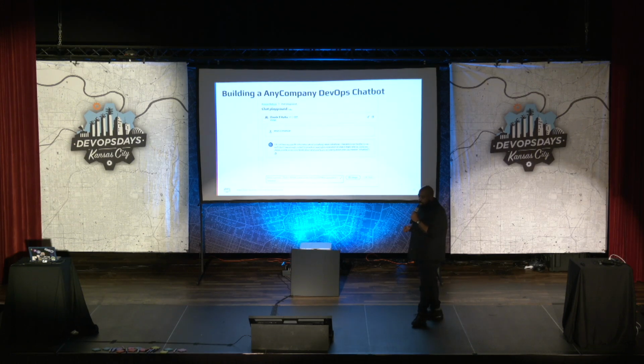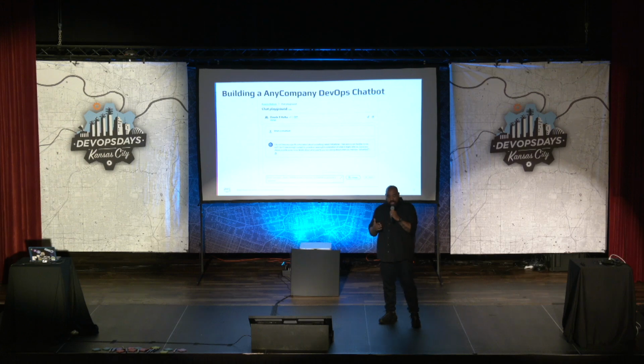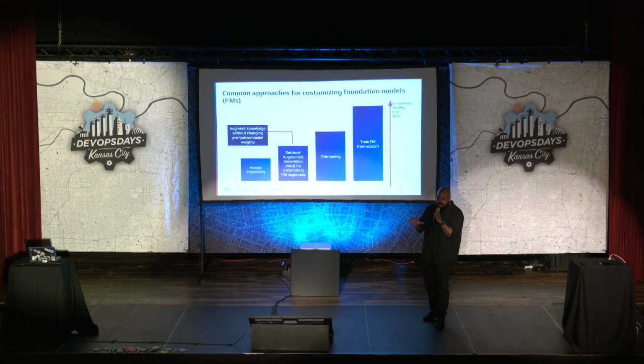For example, here we're using the Anthropic Claude 3 large language model, and we're asking it about our internal application called Inframind. Notice that Claude has no recollection of this application in the data that's in the foundational model. So what we really need to do is customize this model. And there are ways to do this from left to right, ranging in the complexity, quality, cost, and time of how we want to customize our model.